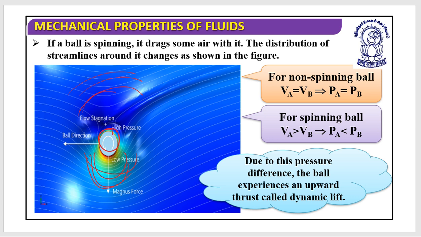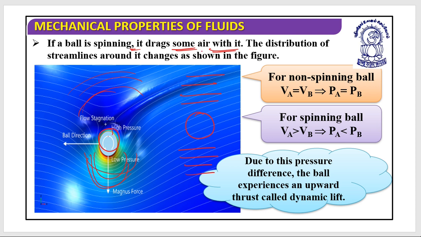If the ball is not spinning, this is how the air flows in layers. So there is no pressure difference and the ball will move in a straight path. But if a ball is spinning, it is going to drag some air with it.